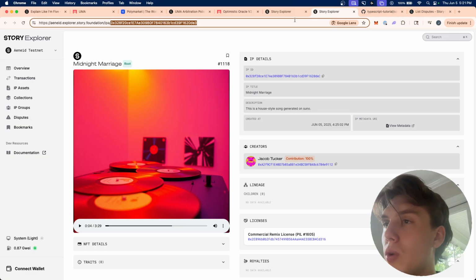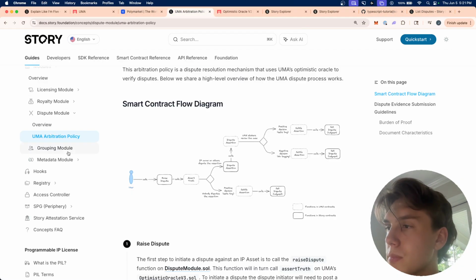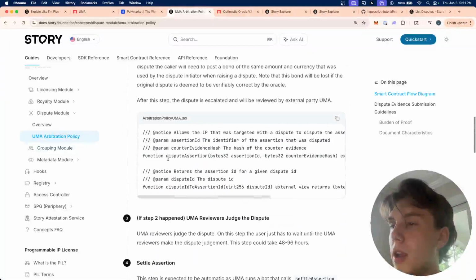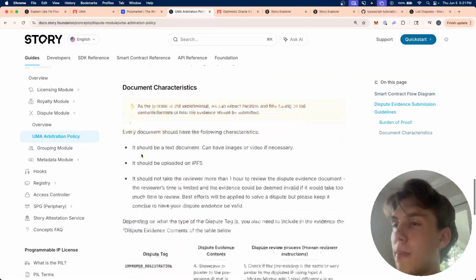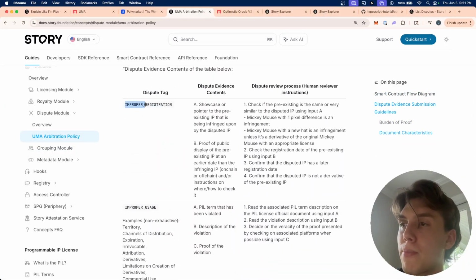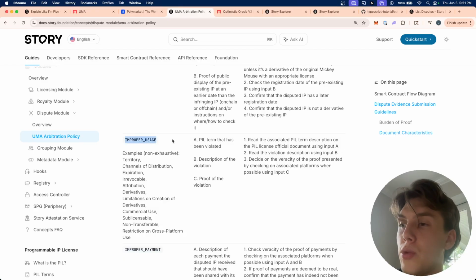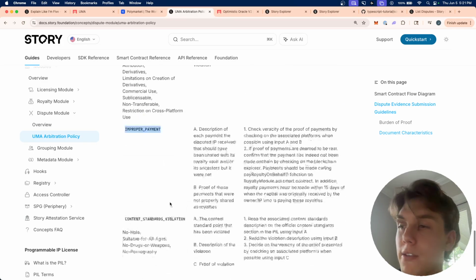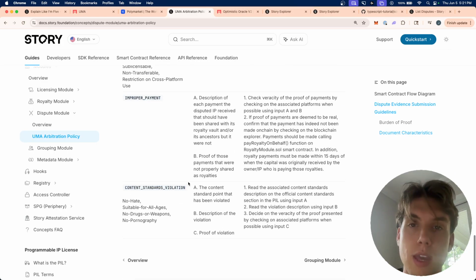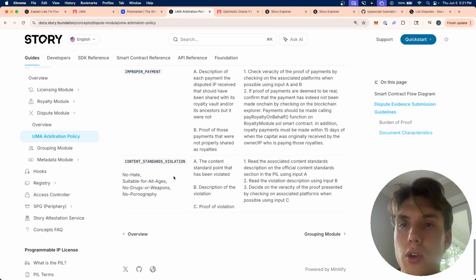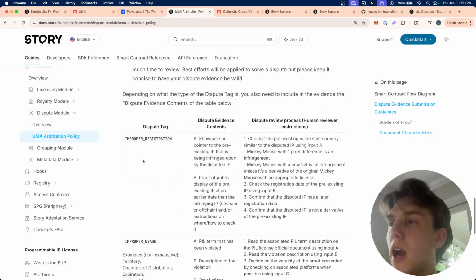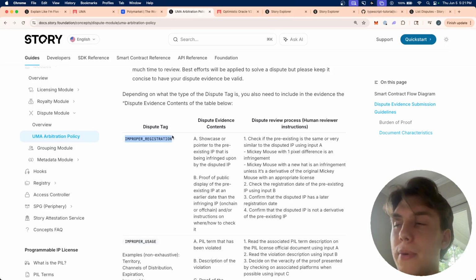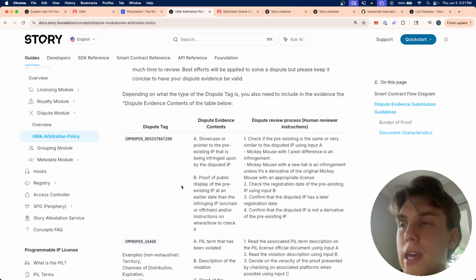If we go into the docs and scroll down a bit, we can see the tags: improper registration, improper usage, improper payment, if someone doesn't pay, or content standards violations. So if there's NSFW content, violence, stuff like that, you can flag based on what happened. In this case, we're going to say improper registration, which is most commonly infringement on copyright. So for example, someone copied my song in this case.